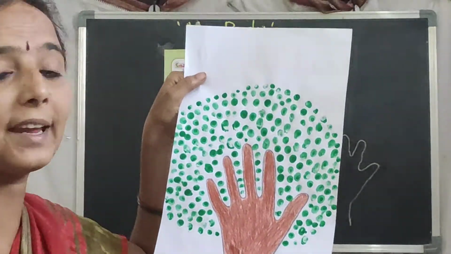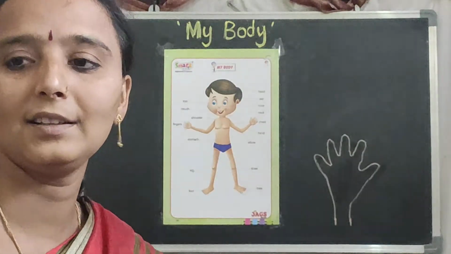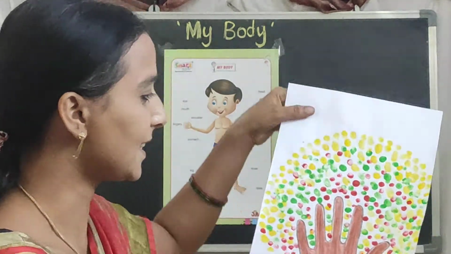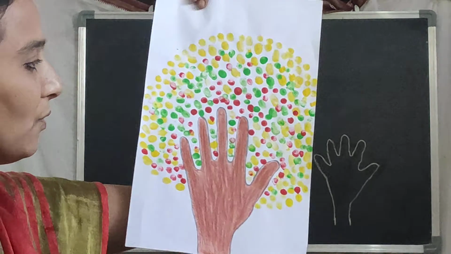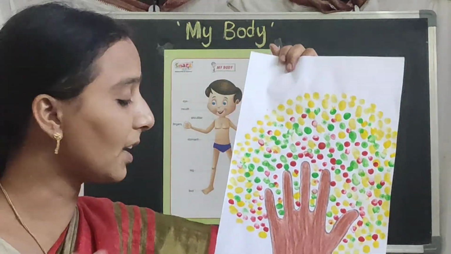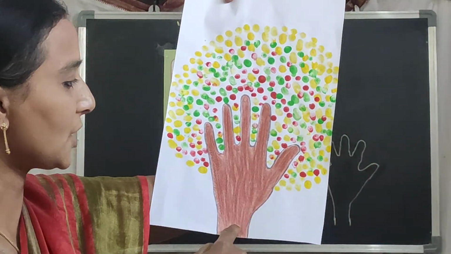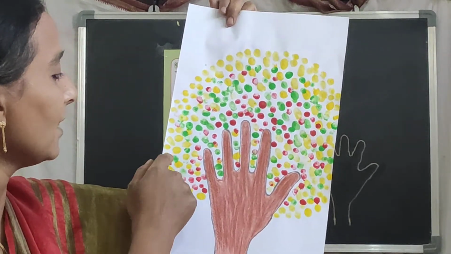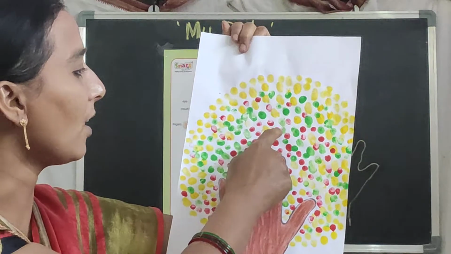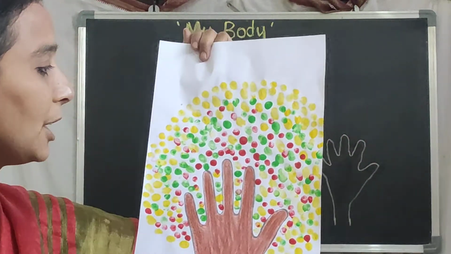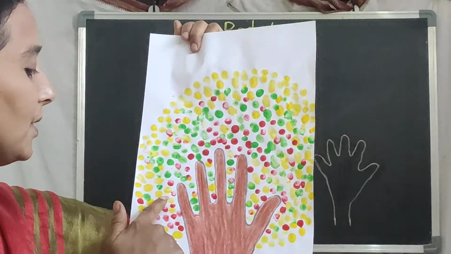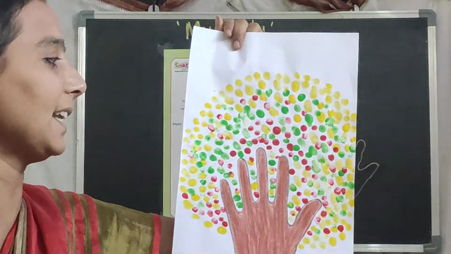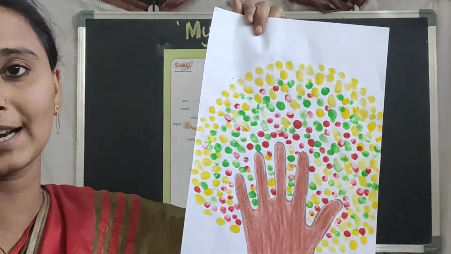If you want to make it more colorful, see, I did the same. I have done the same, children. If you want to make it more colorful, trace your hand, color inside, then take yellow, green or red color, dip into the colors, and put the finger impressions here. Finger printing, do the finger printing. Like this you should do, children.